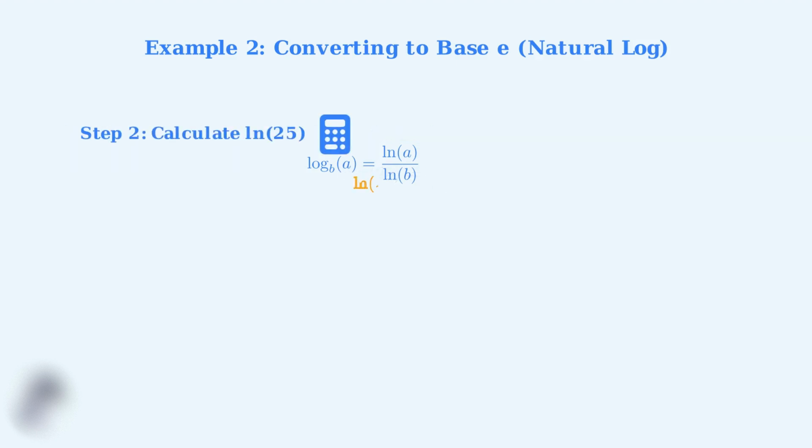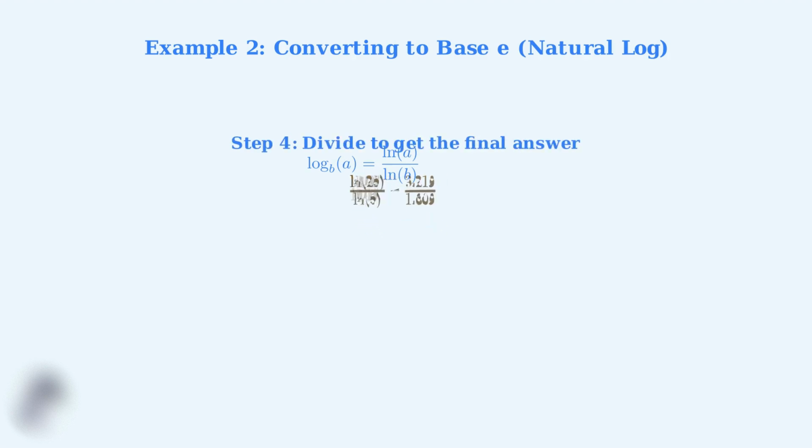Step 2. Using a calculator, we find that the natural log of 25 is approximately 3.219. Step 3. Similarly, using our calculator, we find that the natural log of 5 is approximately 1.609. Step 4. Now we divide 3.219 by 1.609 to get our final answer. When we perform this division, we get approximately 2.